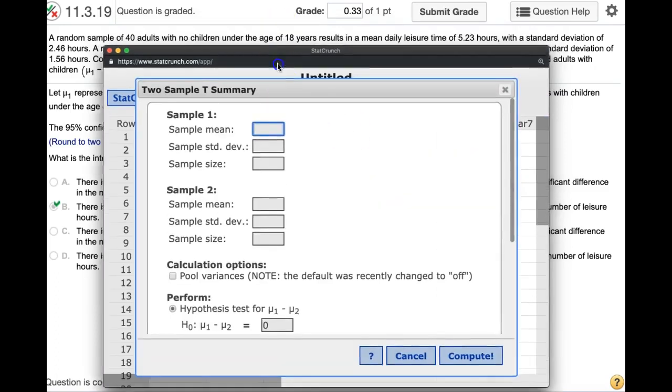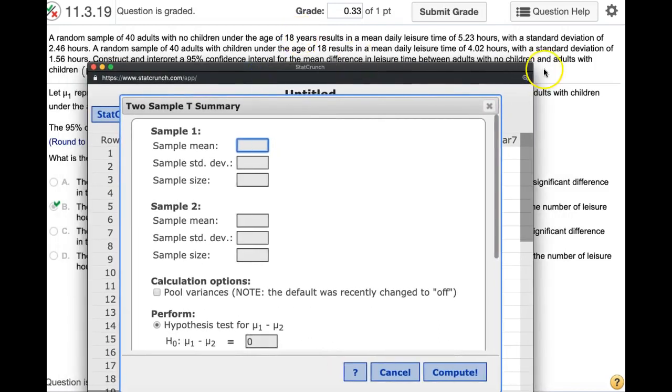And so now with that information that we have, if I can go back to it, one of them is 5.23, and the standard deviation is 2.46, and then a random sample of 40, compared to those that have children, 4.02, standard deviation 1.56, and 40.